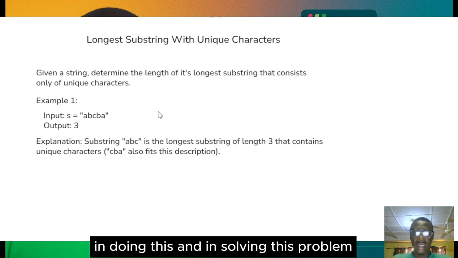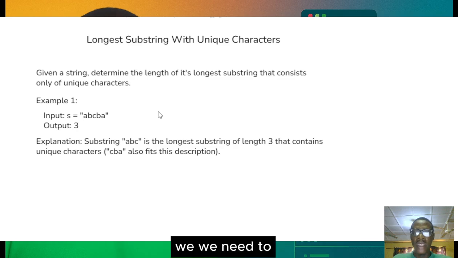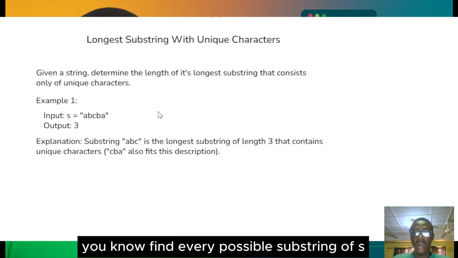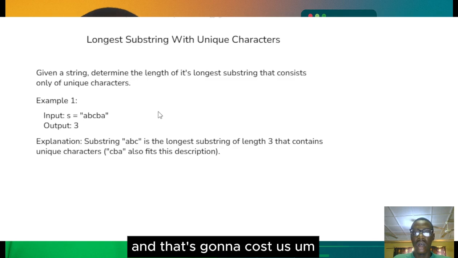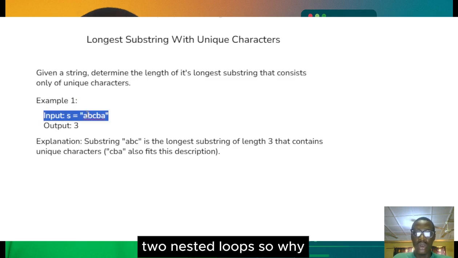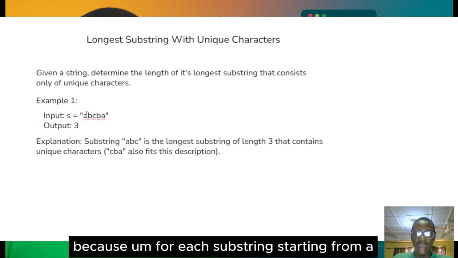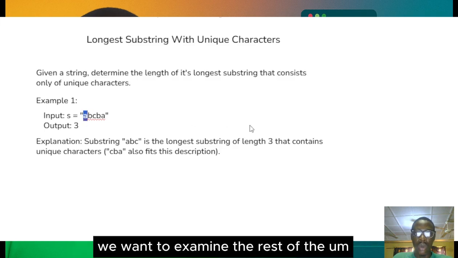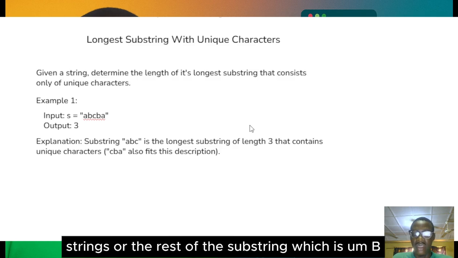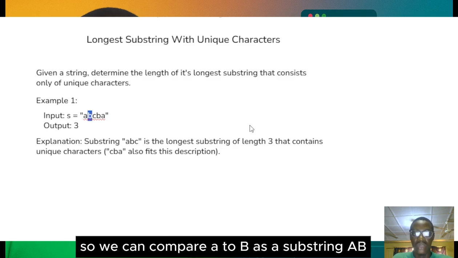In solving this problem, we need to find every possible substring of S, and that's going to cost us 2 nested loops. Why? Because for each substring starting from A, we want to examine the rest of the string, which is B, so we can compare A to B as a substring AB.